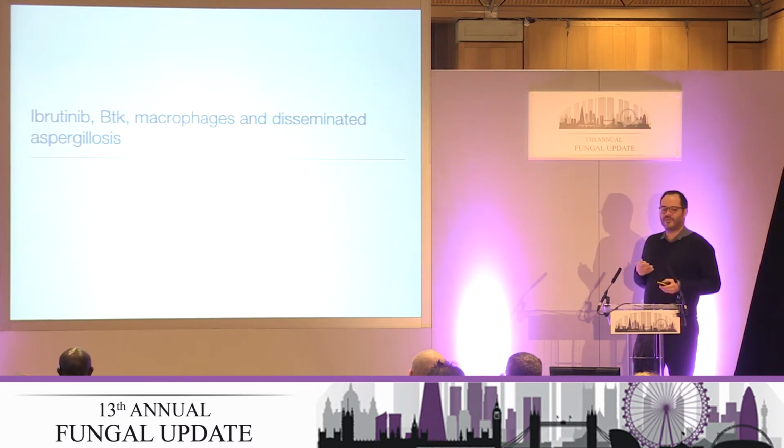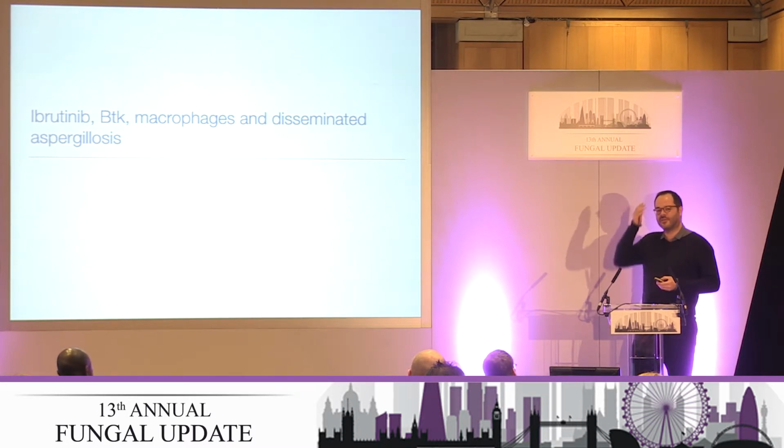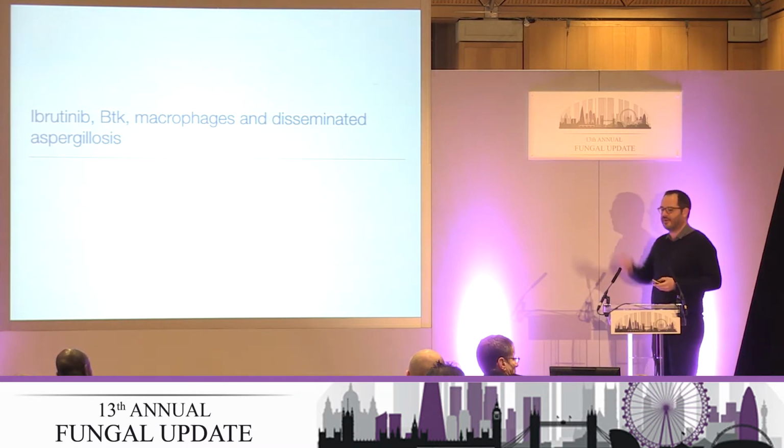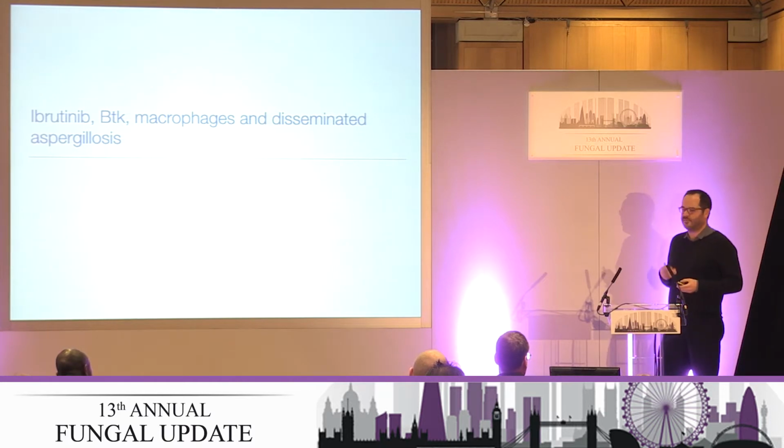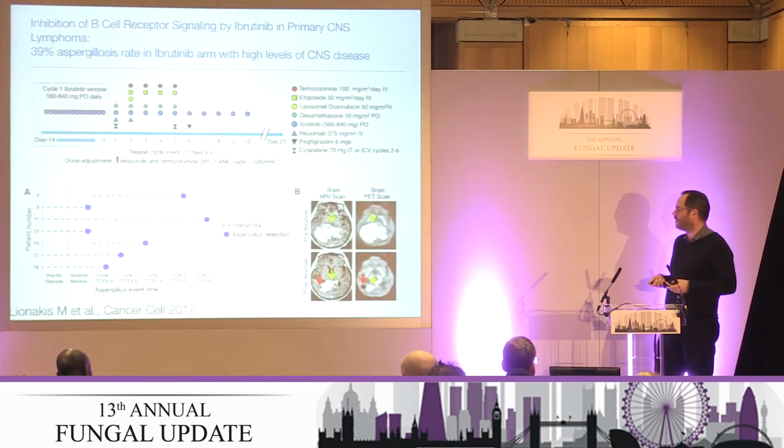Following on from that, we started getting involved with the whole ibrutinib story because there are increasing reports of patients developing invasive fungal infection with ibrutinib. And ibrutinib basically completely blocks, it's an irreversible inhibitor of Bruton's tyrosine kinase, which is this molecule that's important for this intracellular signaling pathway.